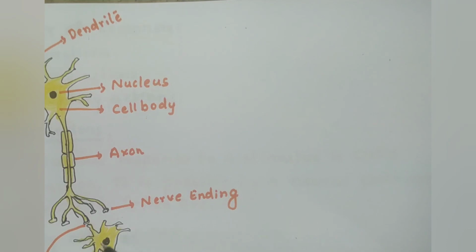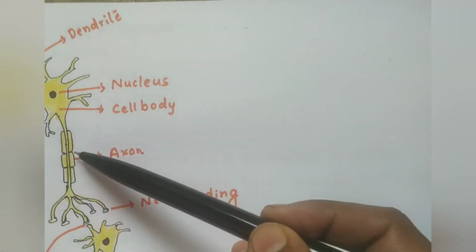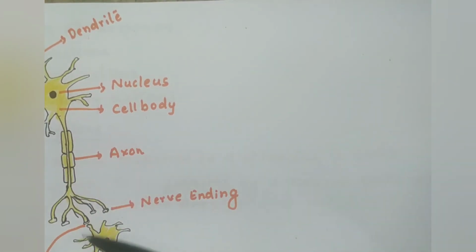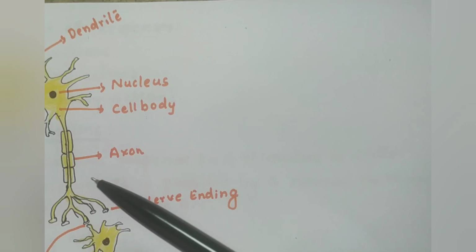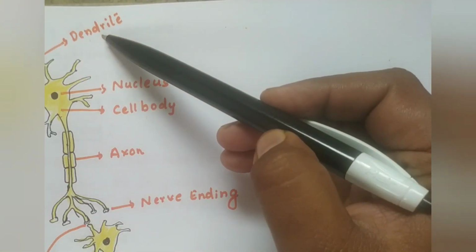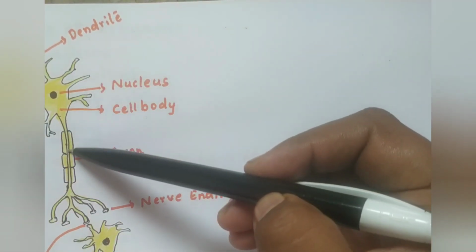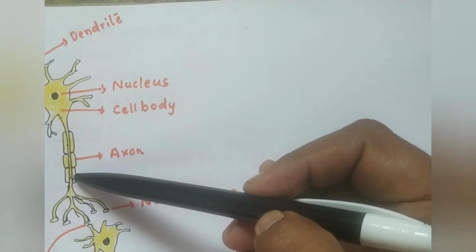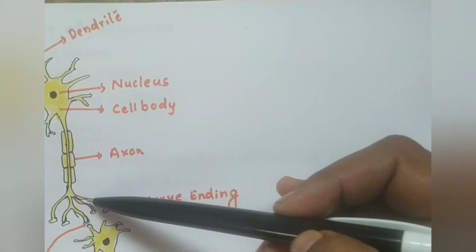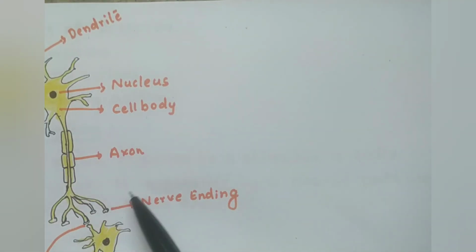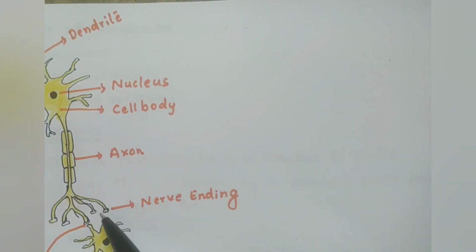This is the first cell and this is the second cell, and the gap between these two cells we call the synapse. So, the dendrite receives the message, and in the axon it passes in the form of electrical impulse, and when it comes to the nerve ending, the message is set off in the form of chemicals.